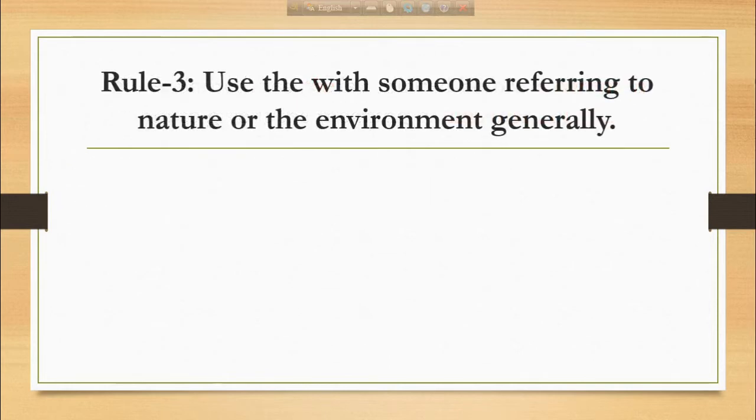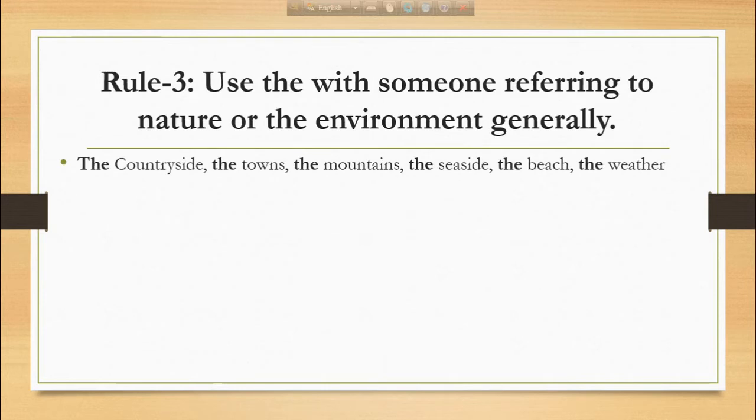So rule number 3. Use the with words referring to nature or the environment generally. For example, here we have the countryside, the towns, the mountains, the seaside, the beach, the weather, and so on. Here the country indicates some rural area or the village area. The towns indicate some city area. The mountains indicate some mountain area. Seaside indicates the sea area.